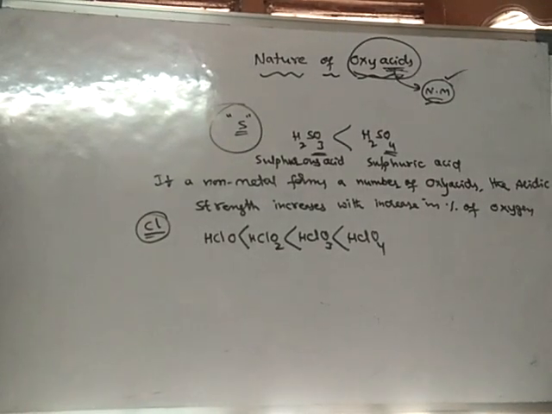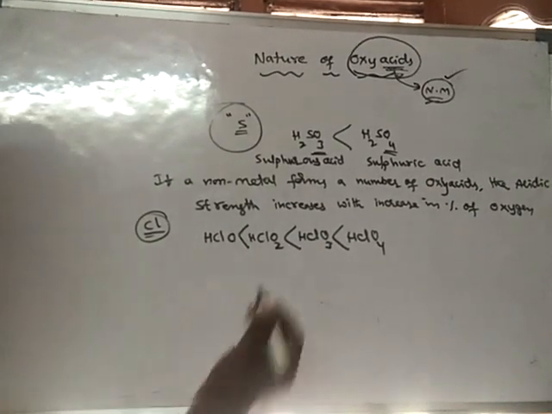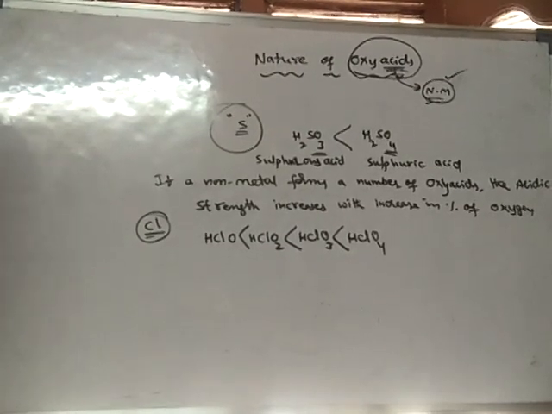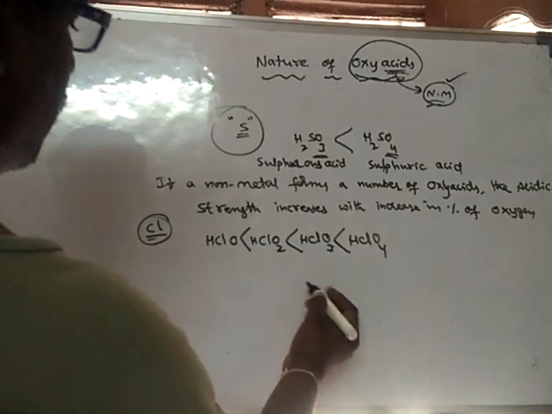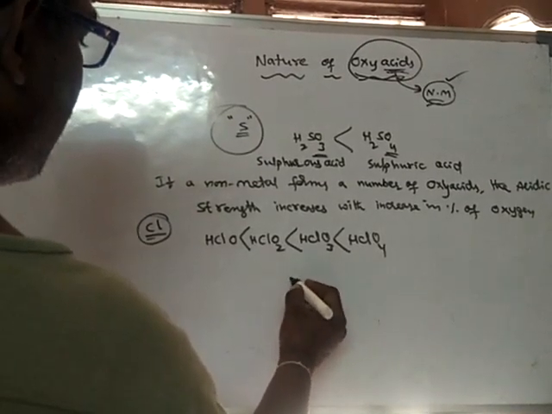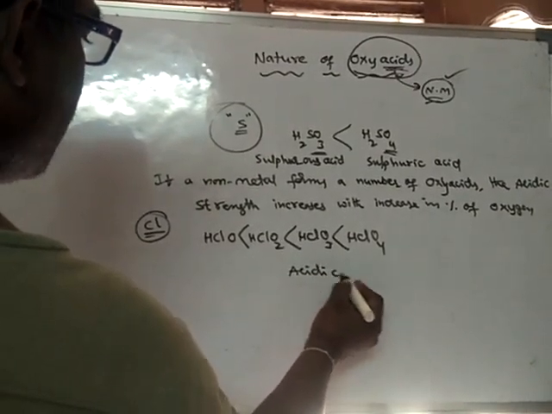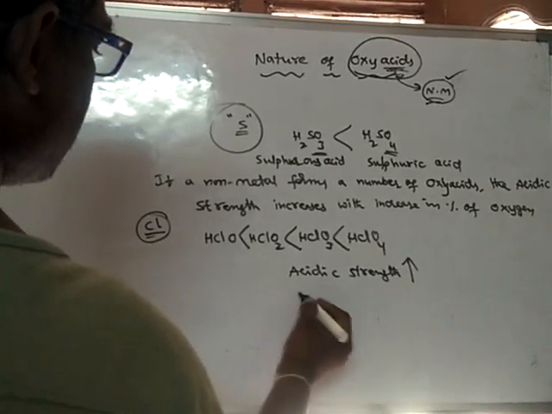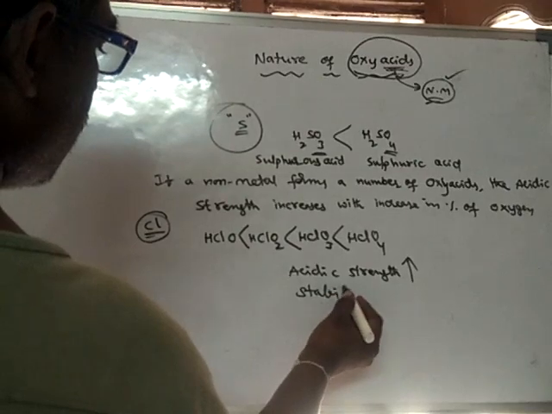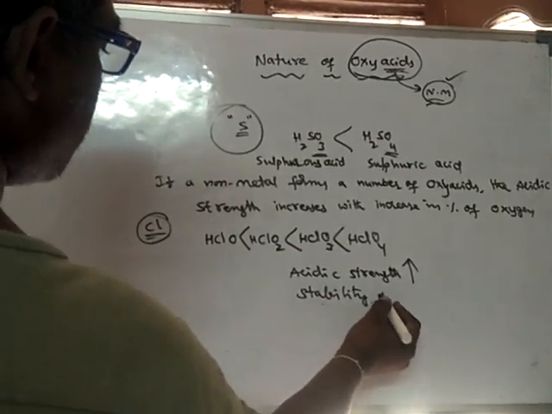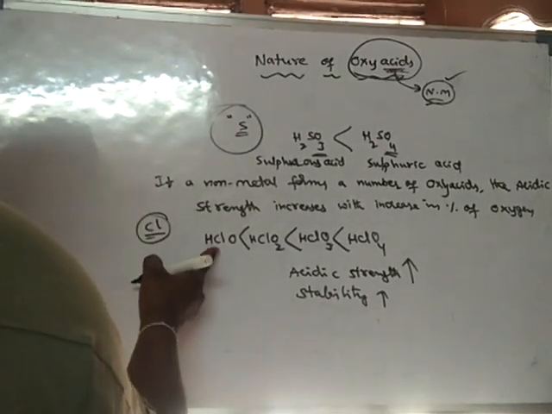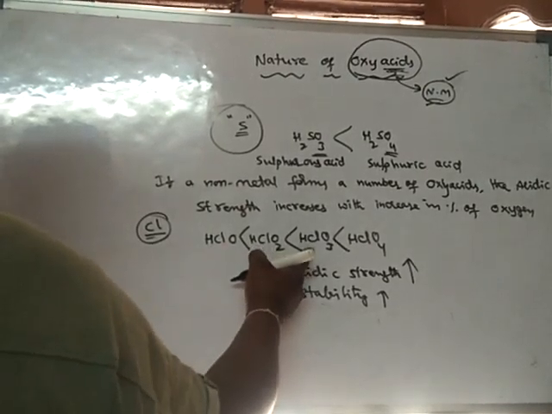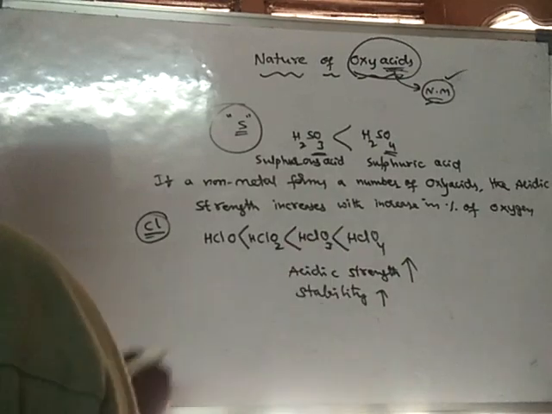Okay. So what is happening? The acidic strength is increasing and stability increases. So here, as acidic strength increases, the stability of oxyacids also increases. So when compared to this acid, this is a more stable acid, and when compared to this one, this is more stable, and when compared to this one, this is a more stable acid.